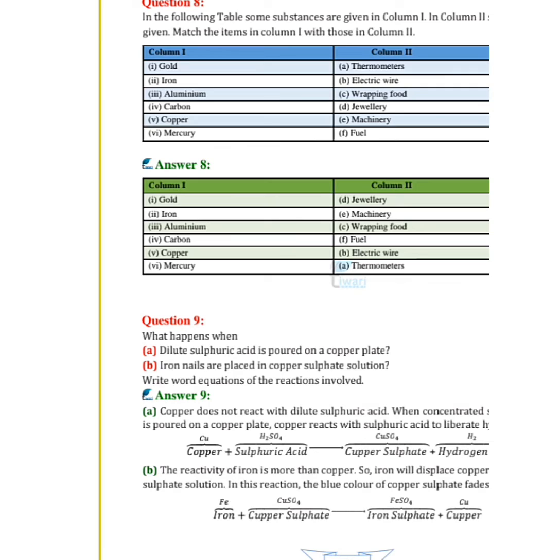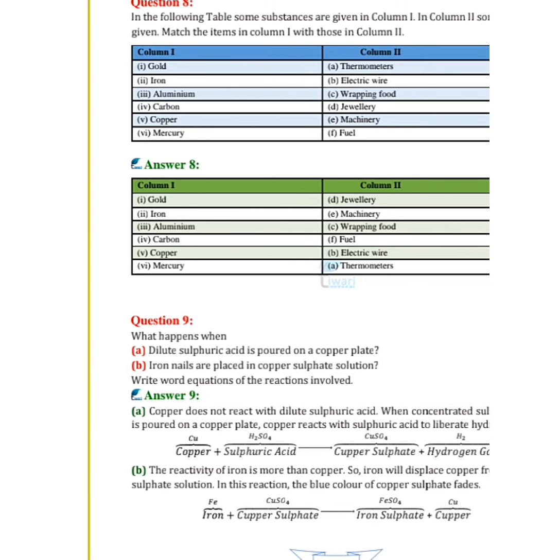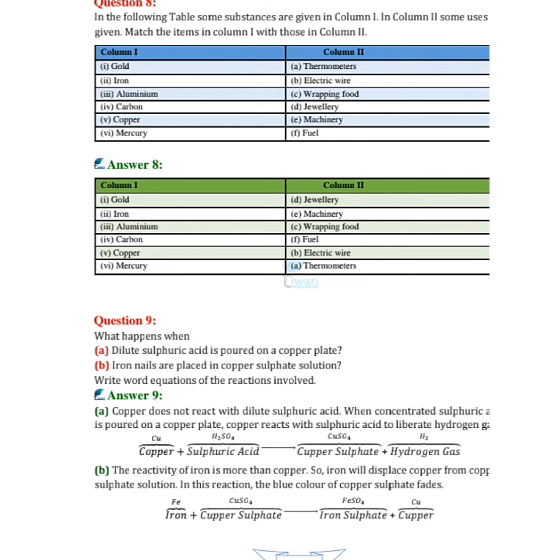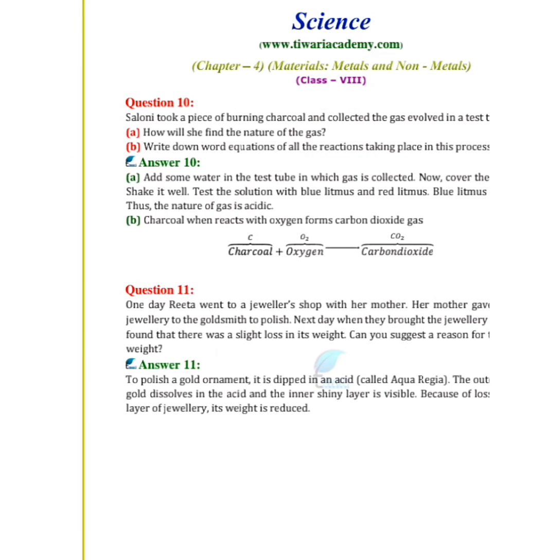And the second one: iron nails are placed in copper sulfate solution. Write the equation of the reaction involved. The reactivity of iron is more than copper, so iron will displace copper from copper sulfate solution, and in this reaction the blue color of copper sulfate fades. Iron, that is Fe, plus copper sulfate, CuSO4, gives iron sulfate, FeSO4, and copper, Cu. Clear?